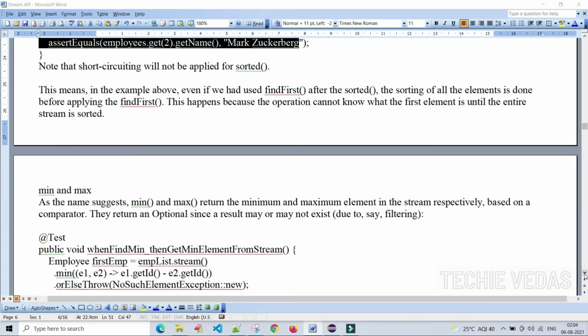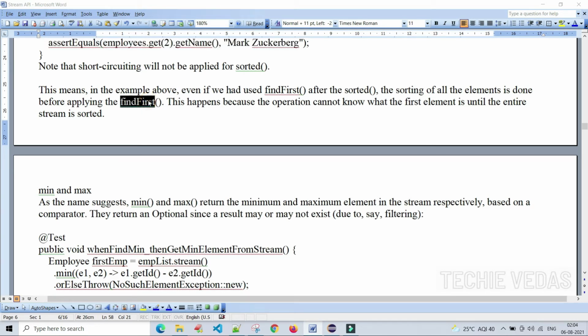In the above example, if we had used find first after the sorted, the sorting of all elements is done before applying the find first, obviously, right? If we need to use the find first method on the stream API, the list of elements should be in a sorted state, either in descending or ascending order. This happens because the operation cannot know which is the first element until the entire stream is sorted. Okay, that is why we will sort actually.